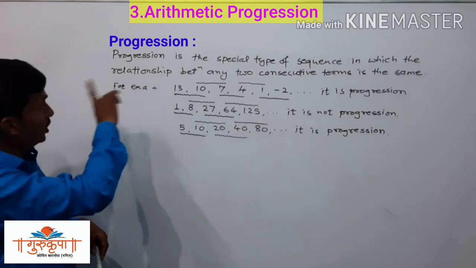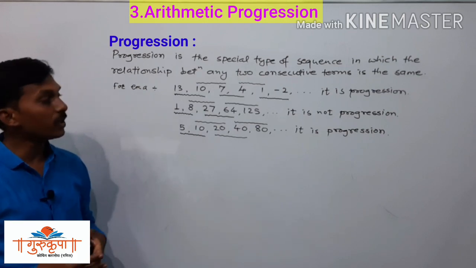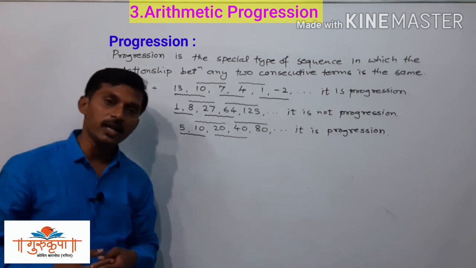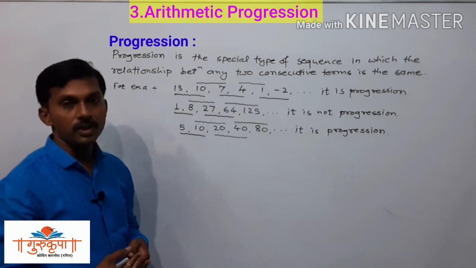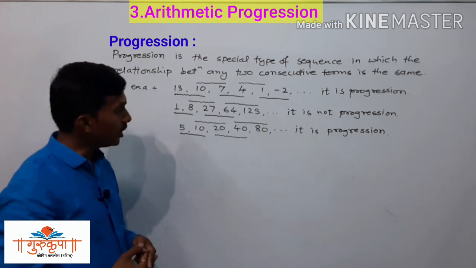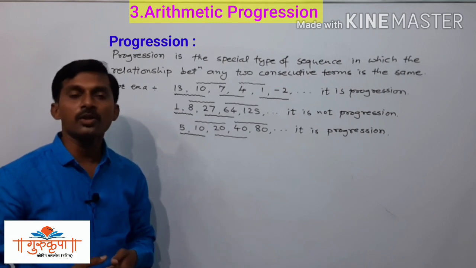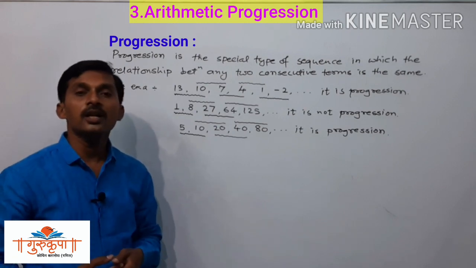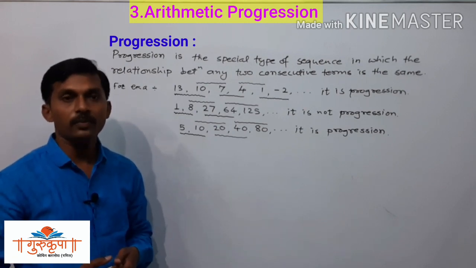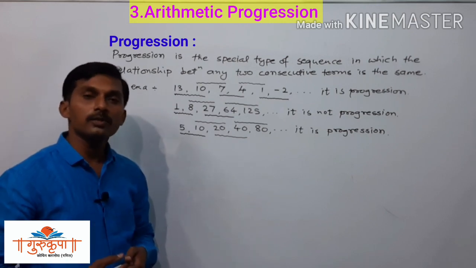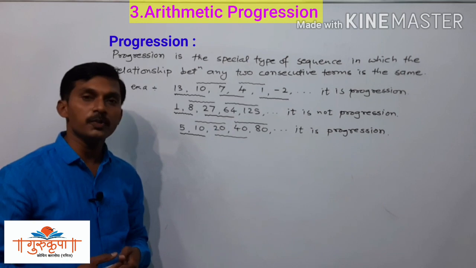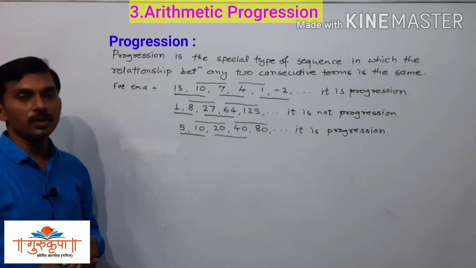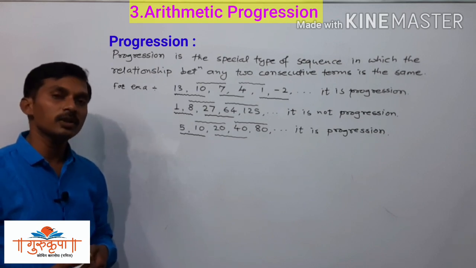Now, this is about the progression, and here we have 3 types of progressions. They are arithmetic progression, which is in short called AP. The second one is geometric progression, which is in short known as GP. And the third type of progression is harmonic progression, in short called HP. This is AP, GP and HP: arithmetic progression, geometric progression and harmonic progression.